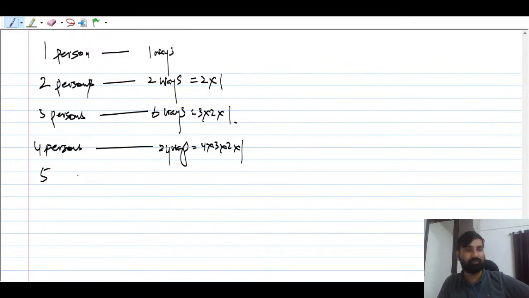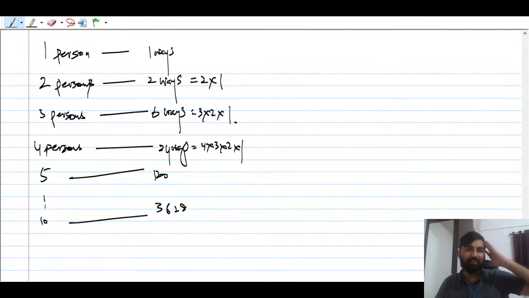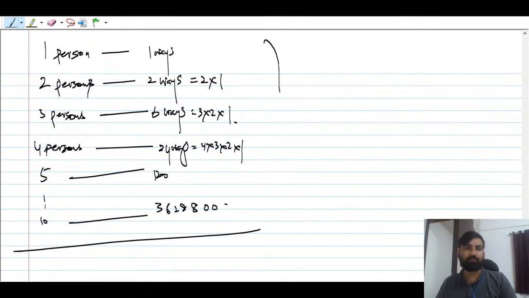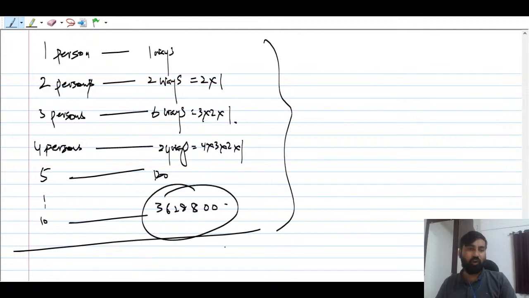For 5 it corresponds to 120, and if you take 10, this number is going to be very big. You can say 3, 6, 2, 8. Needless to count in the head, guys. Just write the number 3628800. Understand? It is a horrible number. It looks very big.